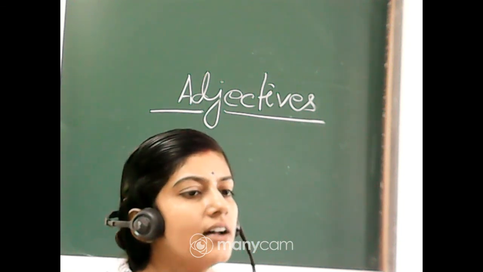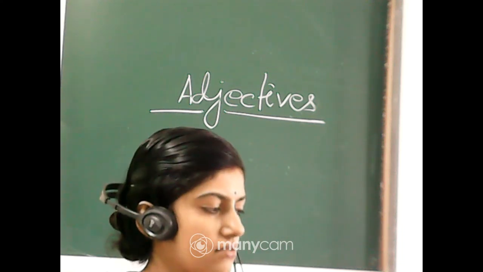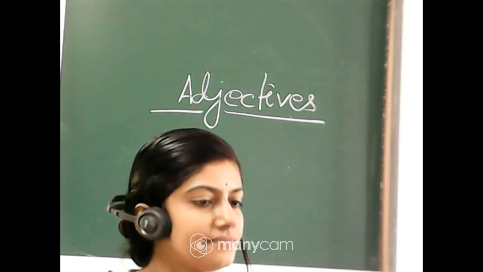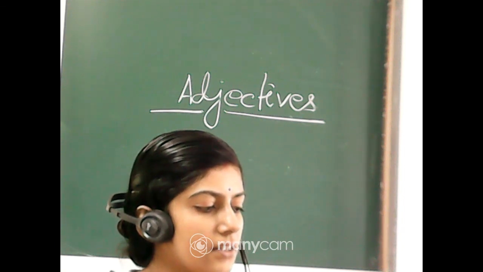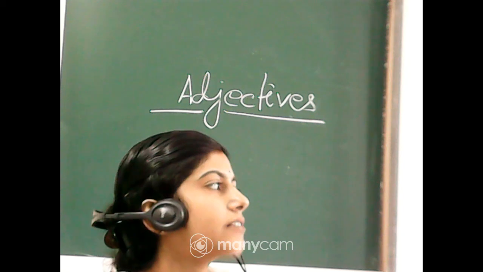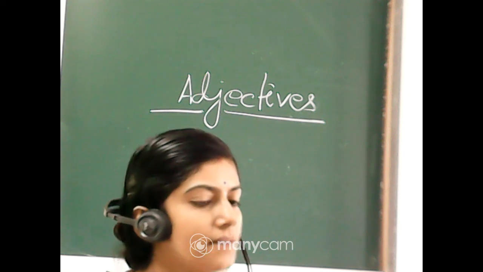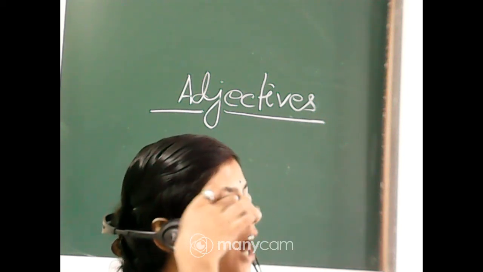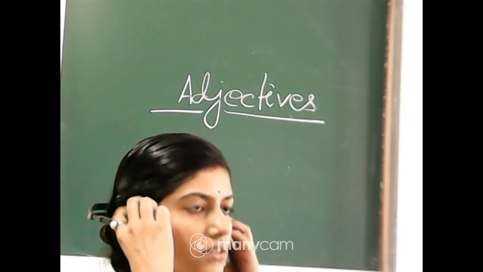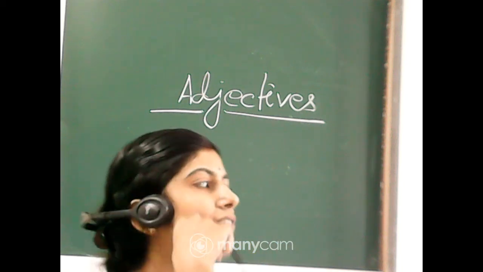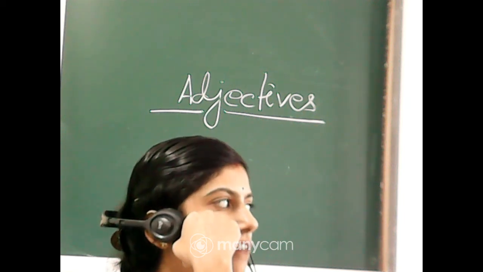So students, tell me, what do you mean by the word adjectives? Very good. Like that is a black dog, and the word black is adjective, na? But how can you tell? What's your name? Ivana. Okay. So Ivana, first of all, tell me, how can you say that the word black is adjective?